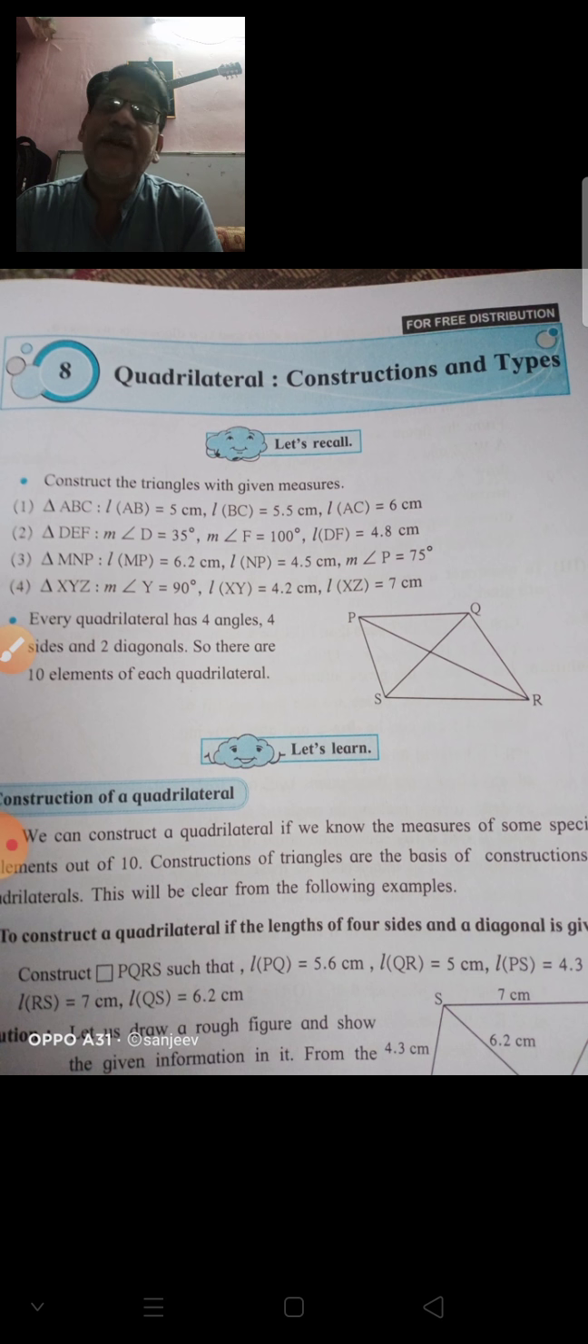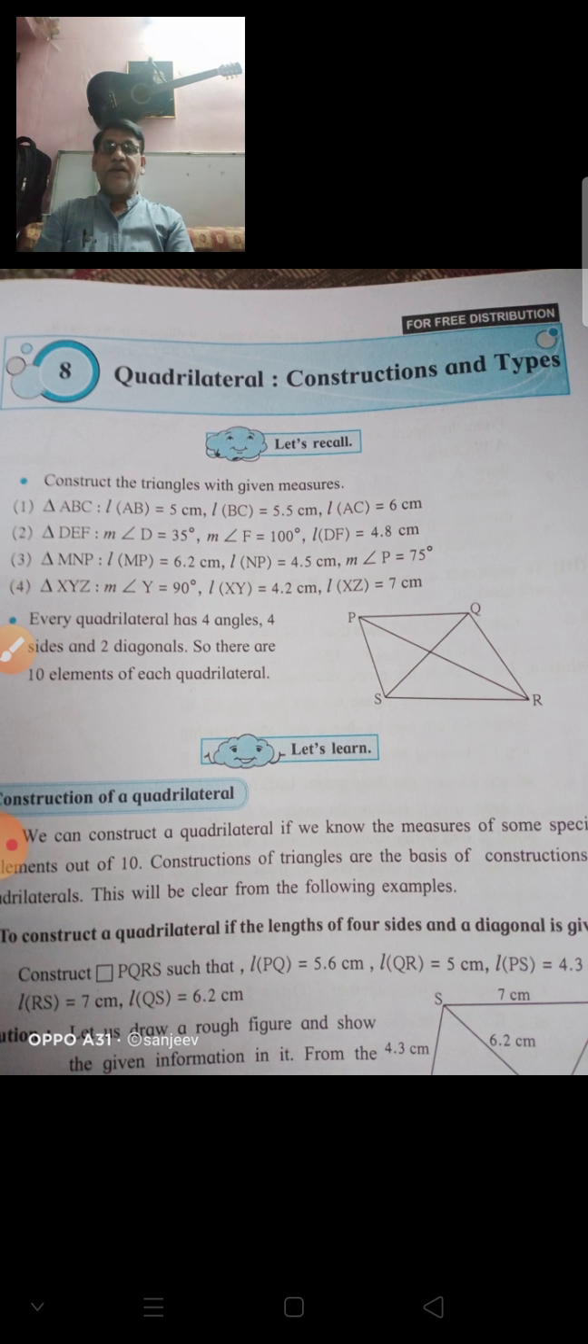Now there are different types of quadrilateral. In 9th standard also we have one chapter that is quadrilateral. In that we explain all the quadrilaterals in detail. Now I will only revise in short what a quadrilateral is and what the types of quadrilateral are, and then we will know how to construct the given quadrilaterals. Okay, so different types of quadrilaterals are there.